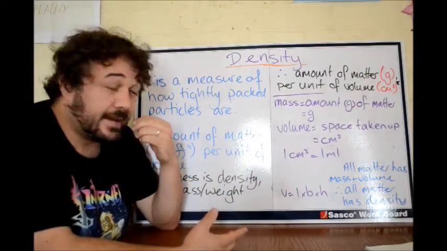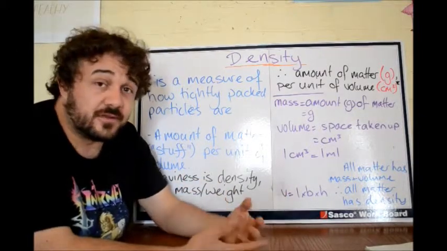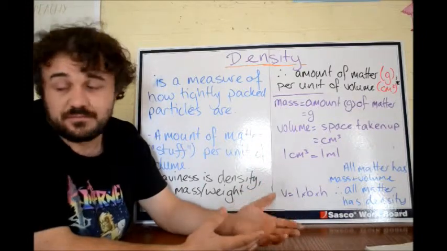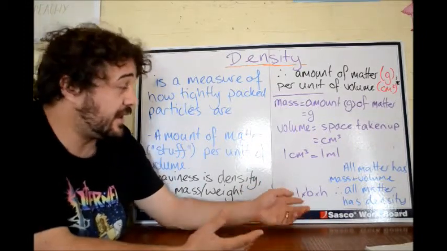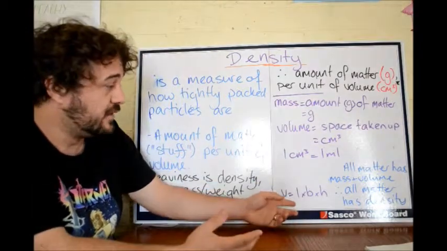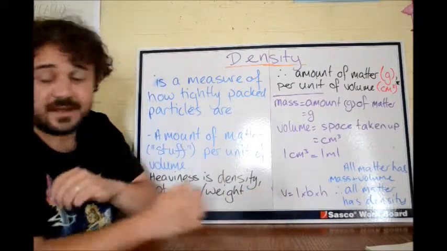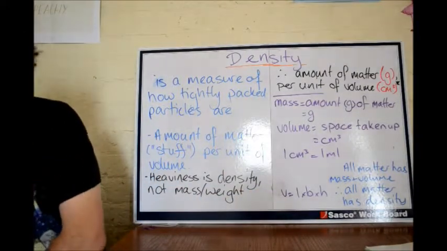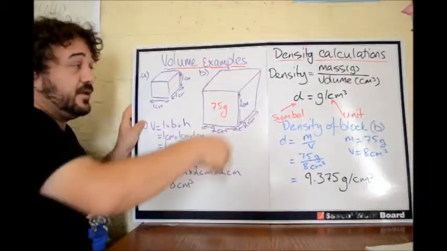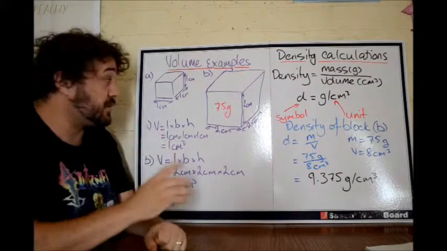Okay? Now, the next little bit is how to work out the volume of a cube. If you already know that, you can skip a minute and a half ahead, something like that. You'll see you don't have to write anything down if you already know it. But volume is length times breadth times height, as we see here.